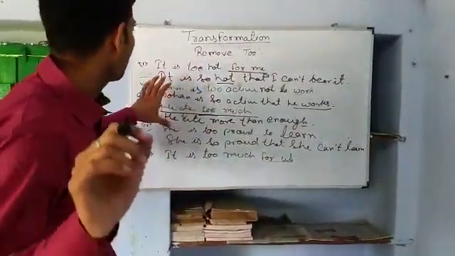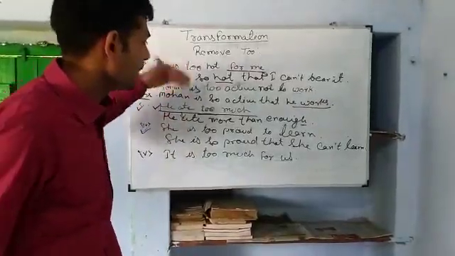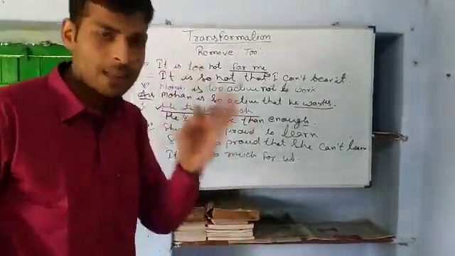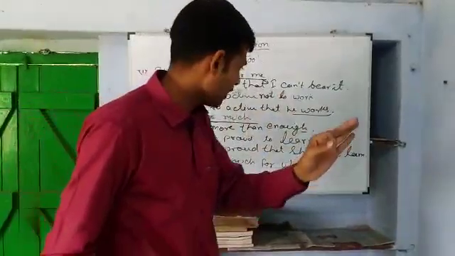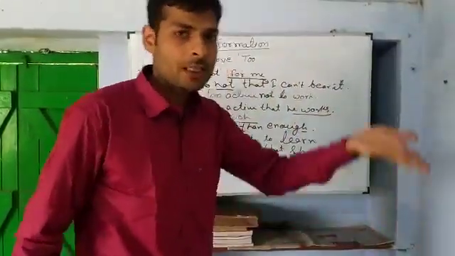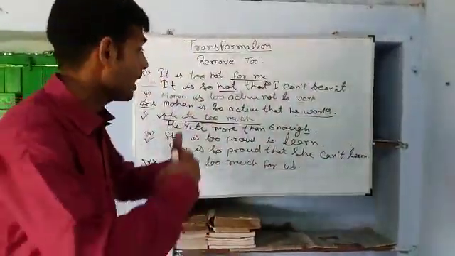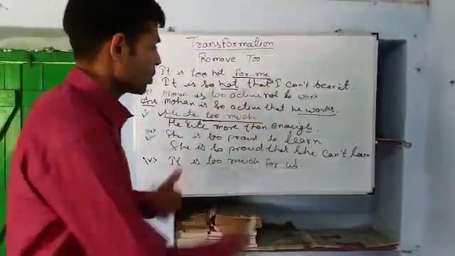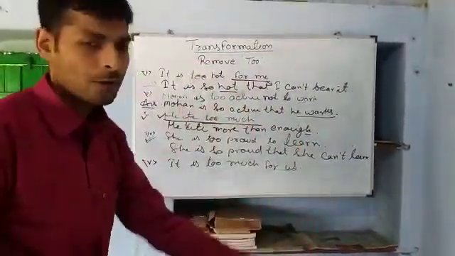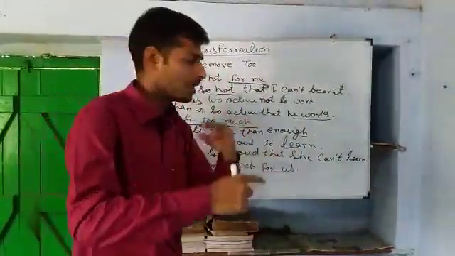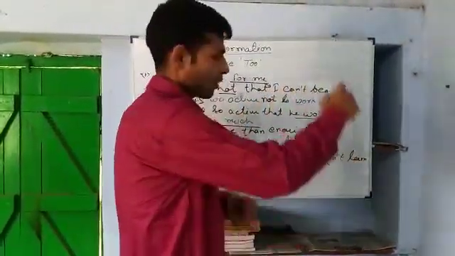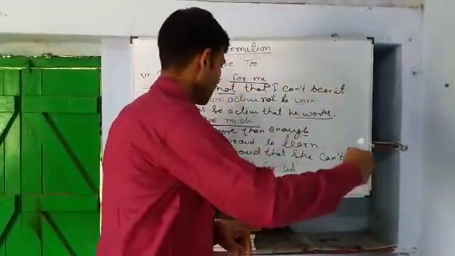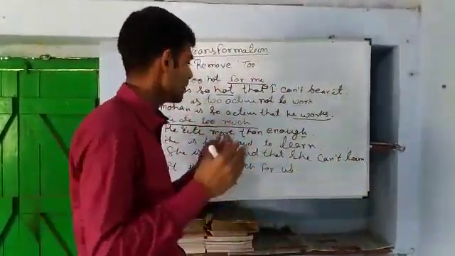One thing I would like to mention here: if the given sentence is in affirmative form, just change it into negative, and negative into affirmative. You can say that we have to change affirmative into negative and negative into affirmative while removing "too" from the sentences.